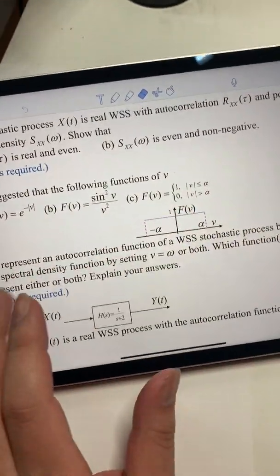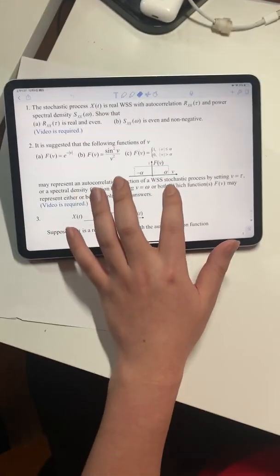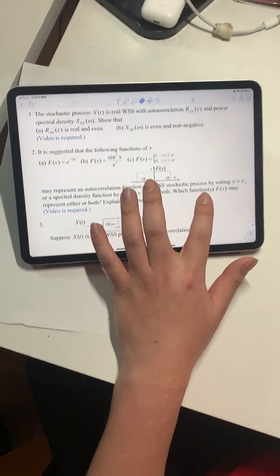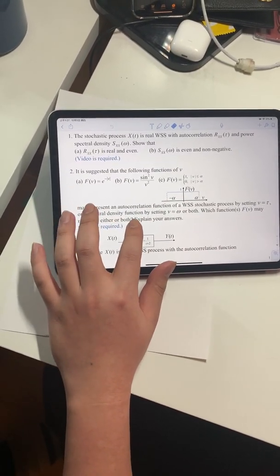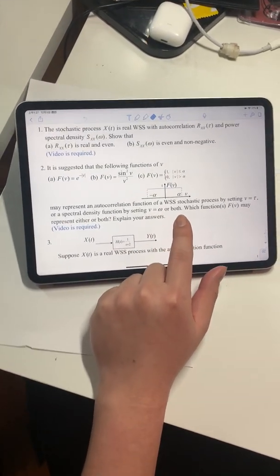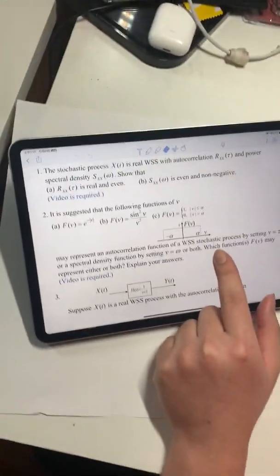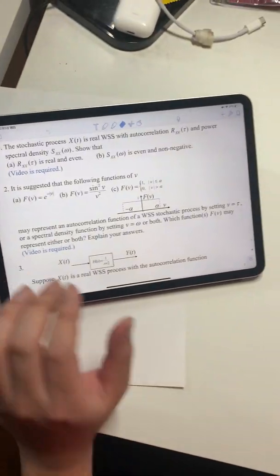Today I'm going to explain probability homework, week 11, question 2. So we have given the following function of v. We want to check whether it may represent an autocorrelation function of a WSS stochastic process by setting v equals tau, or a spectral density function by setting v equals omega, or both. So we want to find out which function f of v may represent either or both, and explain our answer.